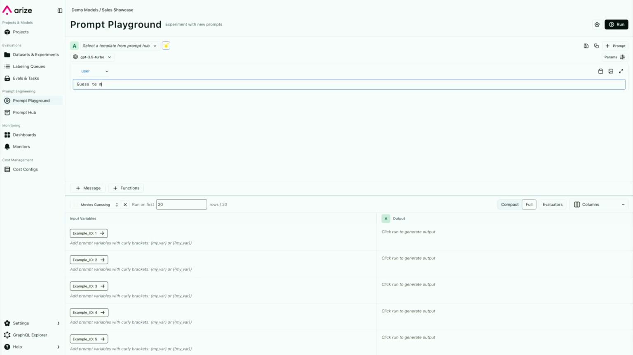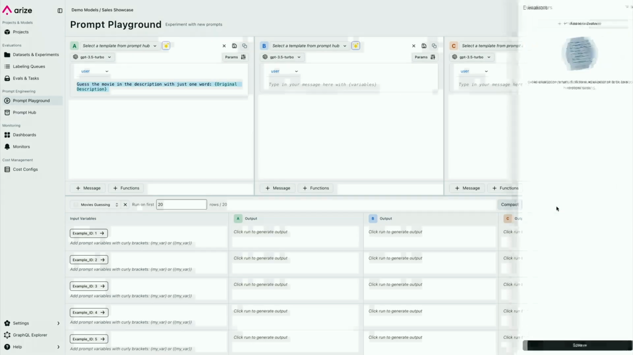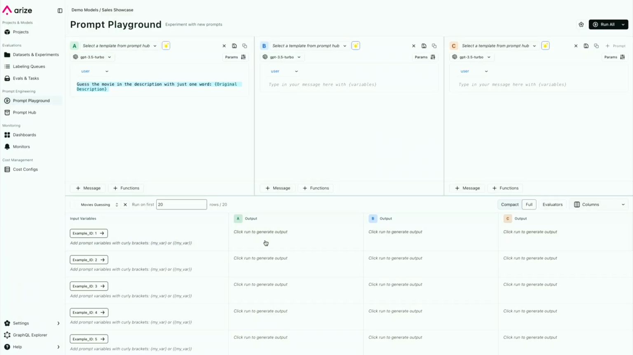So guess the movie in the description. Let me pull back up the prompt here with just one word. So these types of prompt iterations that teams end up doing, you could compare side by side, iterate them in the product, and then run evals on top of these prompt iterations so that you can evaluate the outcome of each of those prompts.